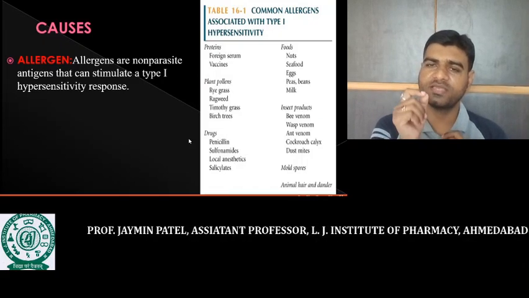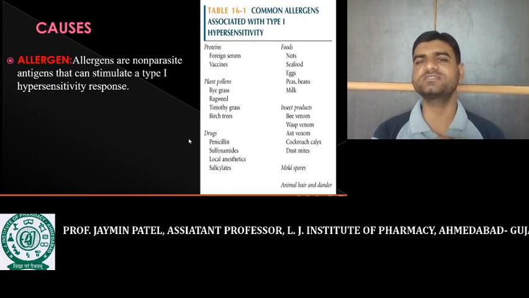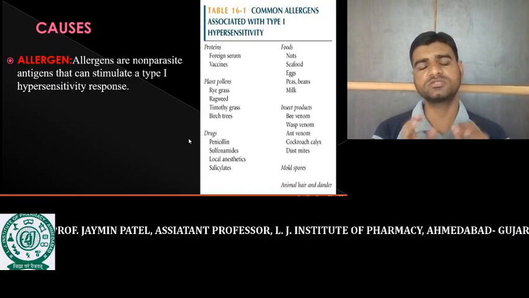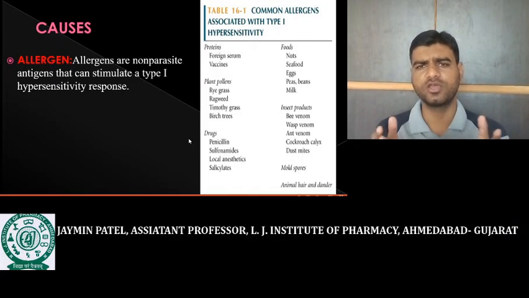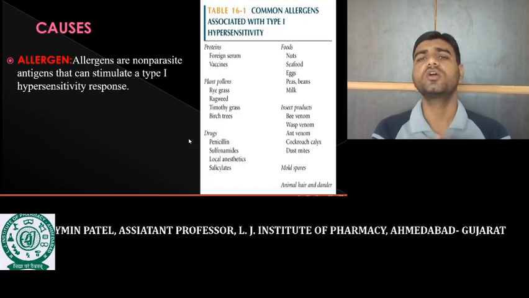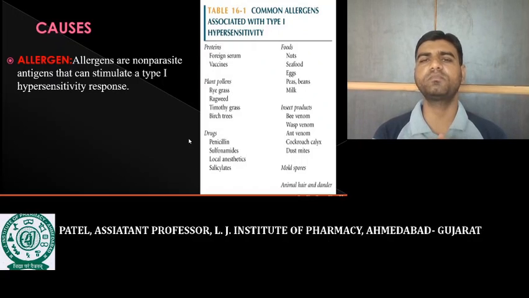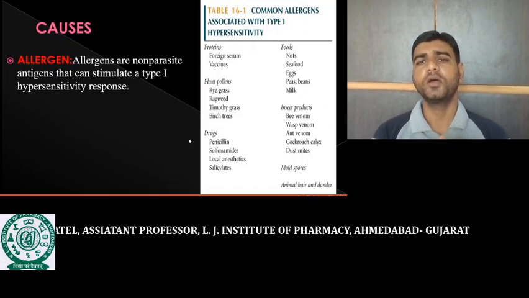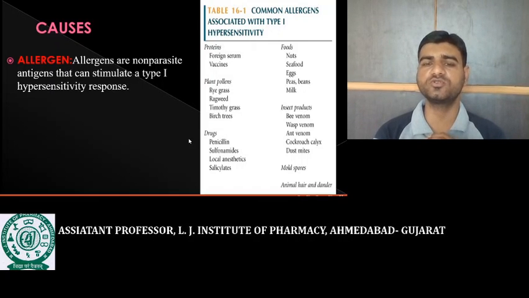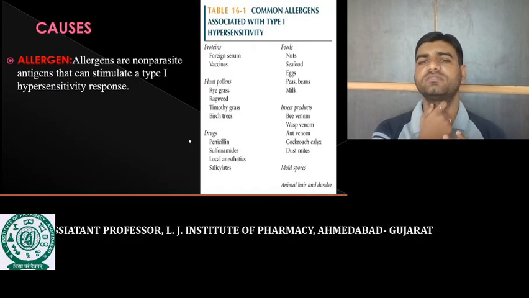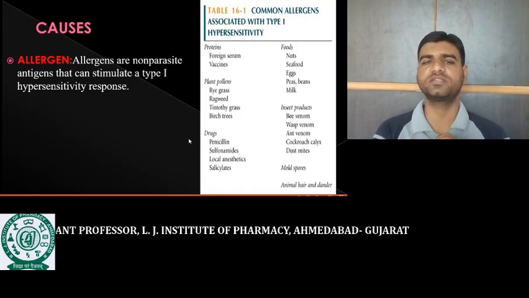If histamine is in a slight quantity, ultimately it is beneficial for the body, but if there is an over-release of these mediators, it may cause vasodilation. If the vasodilation occurs to a high extent, a sudden, quick decrease in the blood pressure may occur, so a low BP problem may arise. Sometimes bronchoconstriction is induced by this histamine, and that's why a breathing problem may arise, and due to this breathing problem the death of the person may occur.